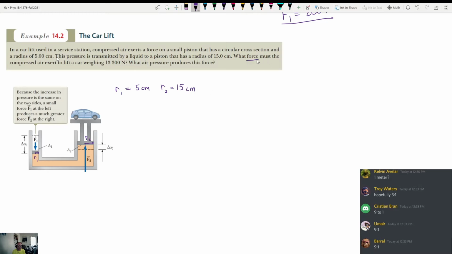The question is, what force must the compressed air exert to lift a car weighing 13,300 newtons? Wait, isn't the answer 13,300? Yeah. There's two questions. That's good. The way this question's asked, I've never noticed this before, but isn't the answer... It says, what force must the compressed air exert to lift a car weighing 13,300 newtons? Isn't the answer 13,300 newtons?